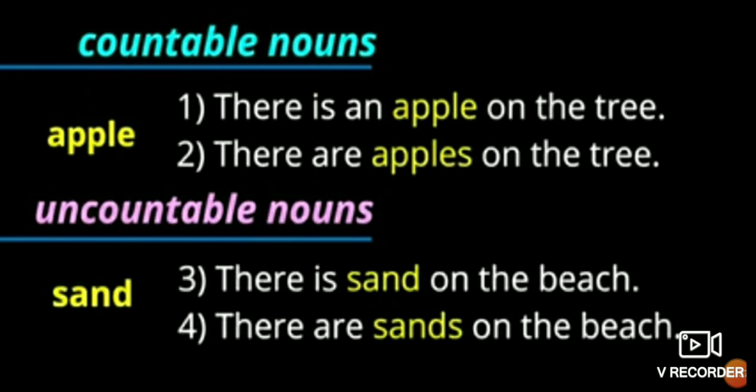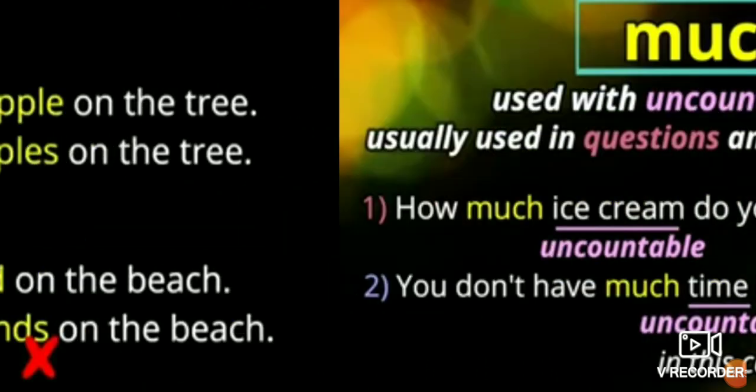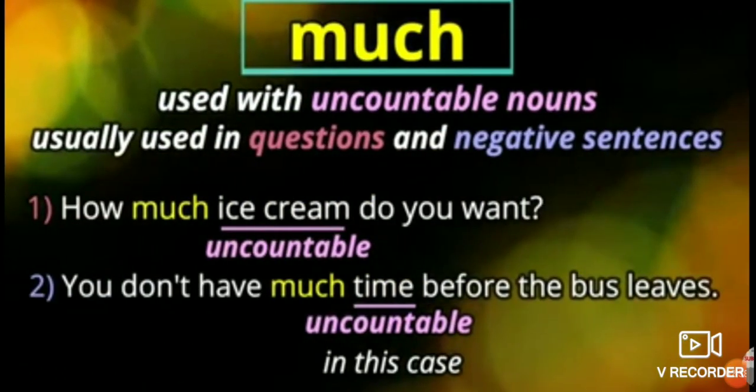See the uncountable nouns. Sand is an uncountable noun. We cannot count the sand, isn't it? We can say the quantity only. There is sand on the beach. There are sands on the beach, it is not a correct sentence. There is sand on the beach. So, countable: there is an apple on the tree, there are apples on the trees. Uncountable: there is sand on the beach.